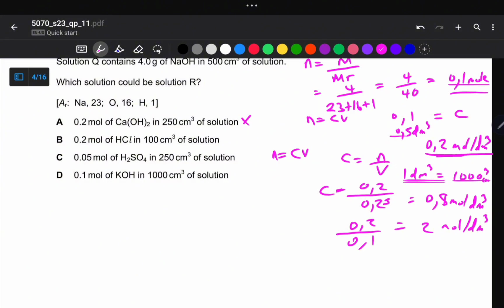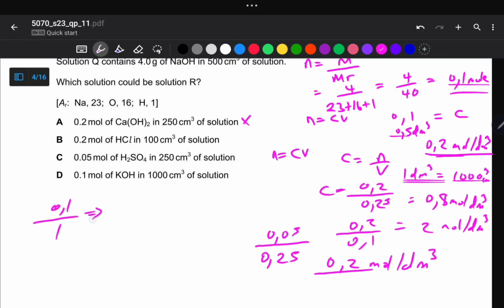And then we go to option number C. We say 0.05 over 0.25. So 0.05 divided by 0.25. So this gives us 0.2. So this becomes our answer. Then we can also calculate for option D for the certainty of the question. So it's 0.1 over 1. This gives us 0.1. So this is false. And then we are left with option number C. So C becomes our correct answer.